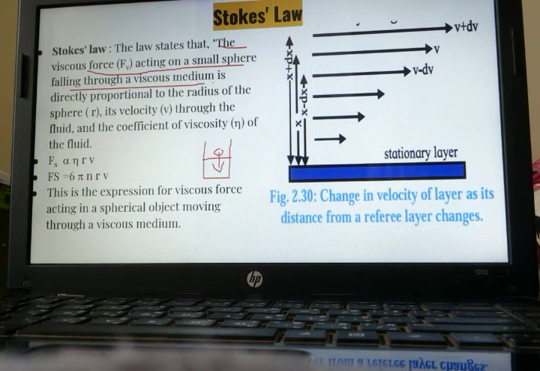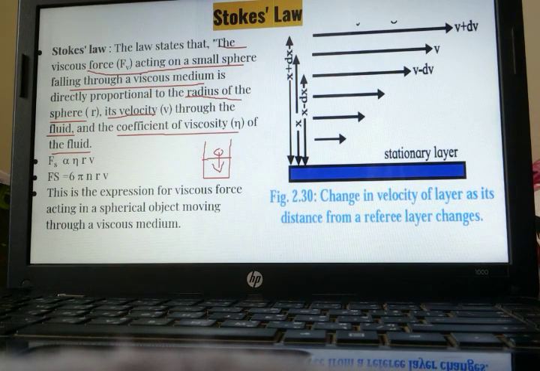Okay, what does it state? The viscous force acting on a small sphere, as soon as this sphere is introduced in this liquid column, it will experience some sort of viscous force. Now this viscous force is directly proportional to the radius of the sphere, and it is directly proportional to the velocity through the fluid, and it is directly proportional to the coefficient of viscosity of the fluid as well.